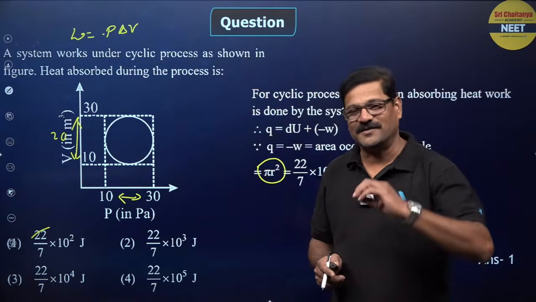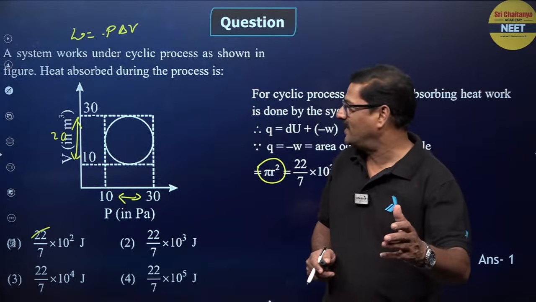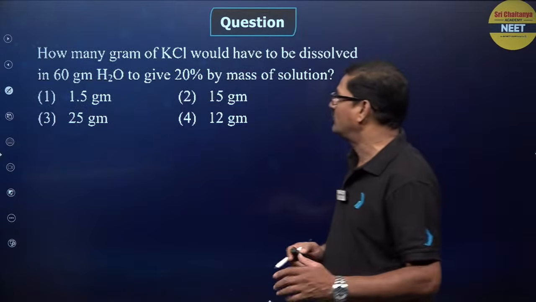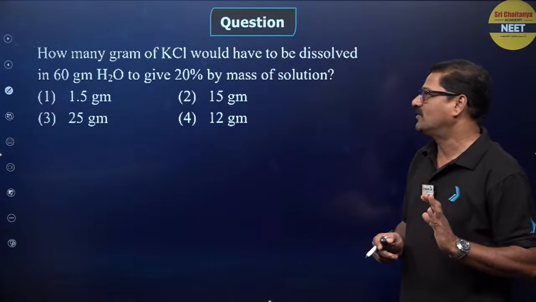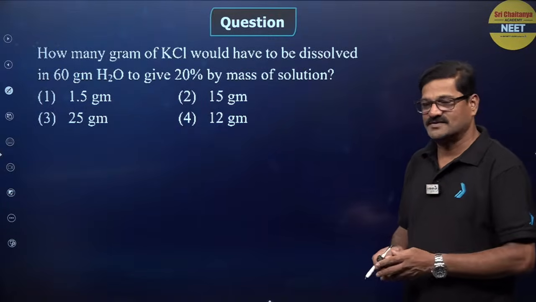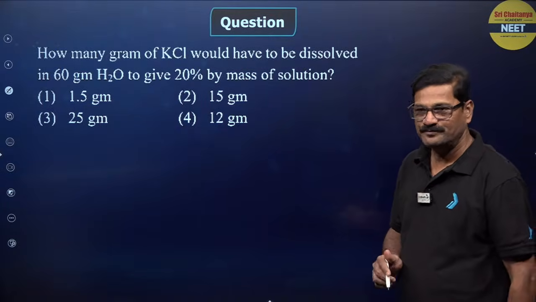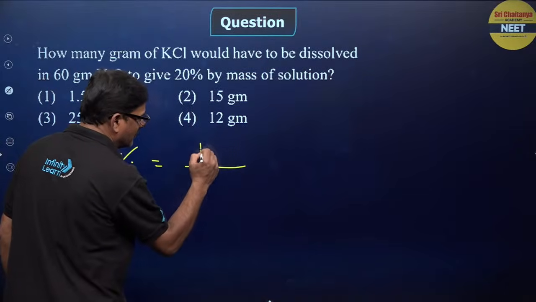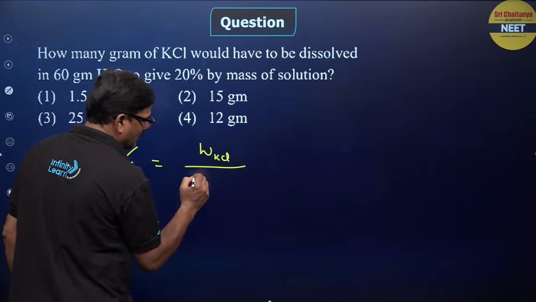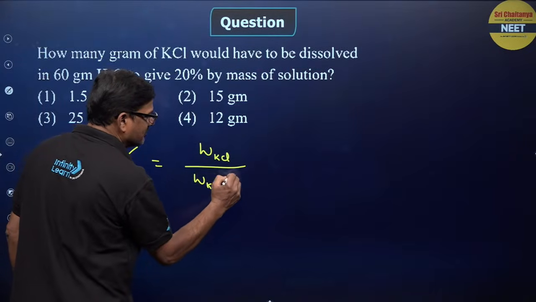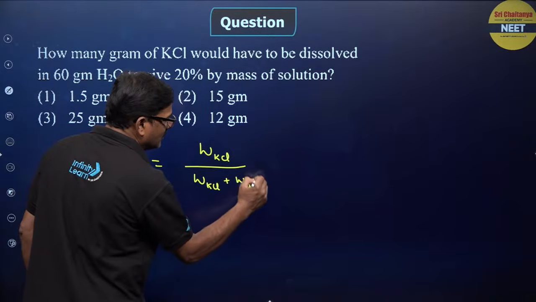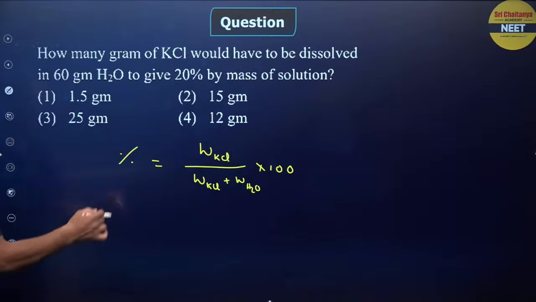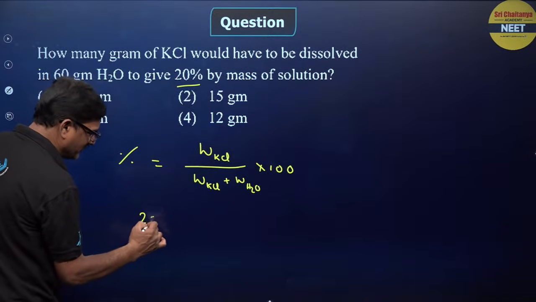Exactly, for the next third Sunday you will be having the exam. Talking about how many grams of KCl would have to be dissolved in 60 grams of H2O to give 20% by mass of the solution. Now percentage is equal to weight of KCl over weight of KCl plus weight of water, into 100, and percentage is going to be 20%.